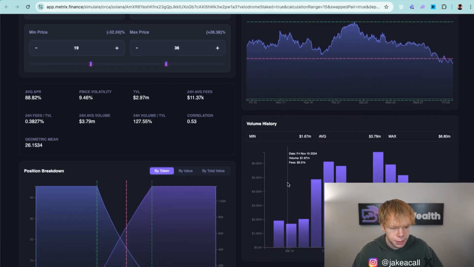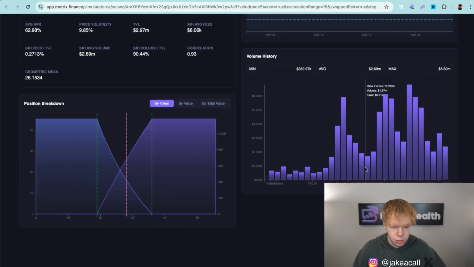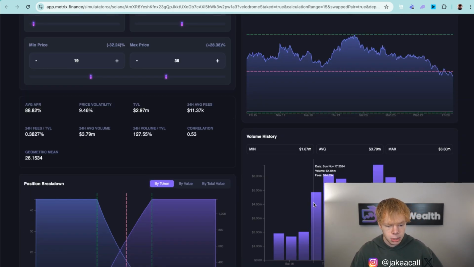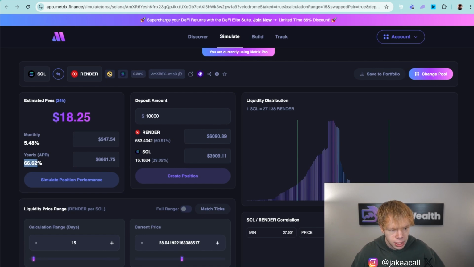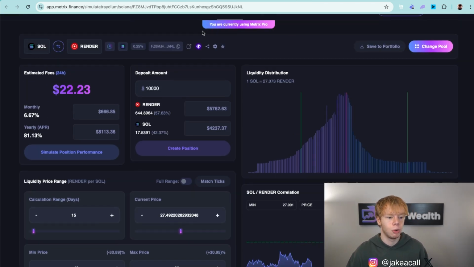And then we will look over here at the volume history. I'm going to zoom out to 30 days first and see, okay, it's about the same situation. So we're going to look at that 15-day volume history basically. And just like that, doing 66% over here, but on the initial one, we're doing about an 81% APR. So we would want to end up deploying into this initial one right over here. Now this one is an 81% APR.